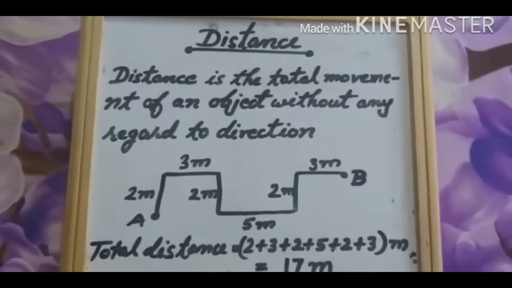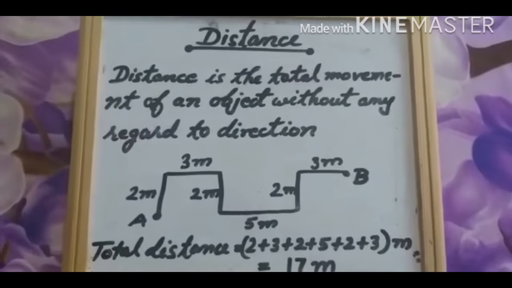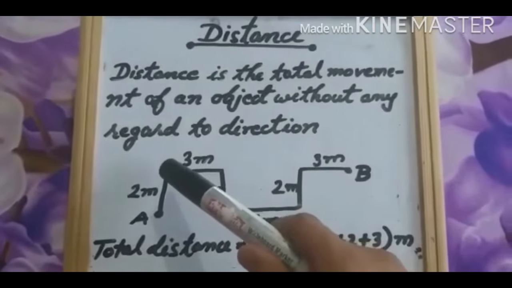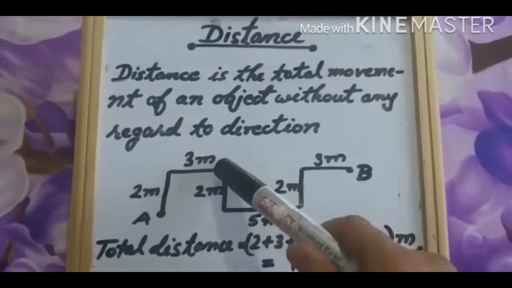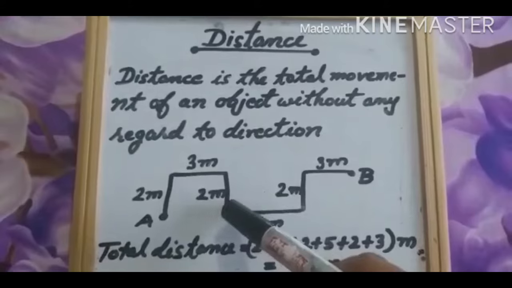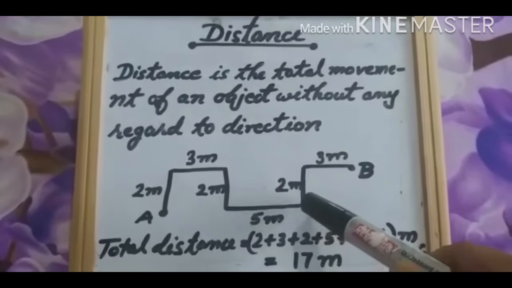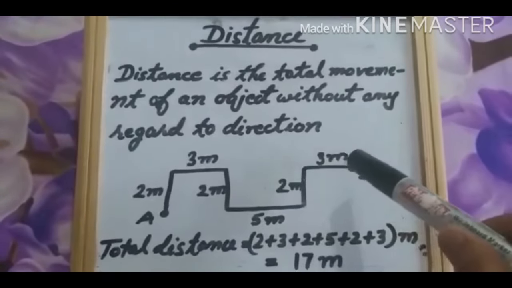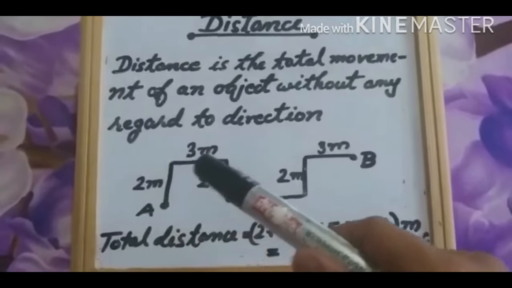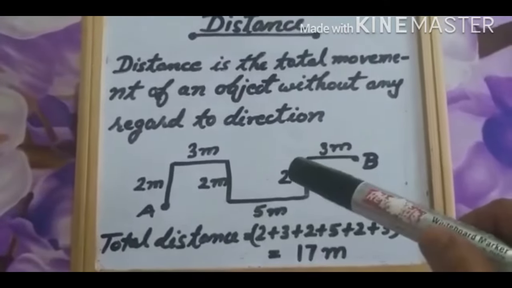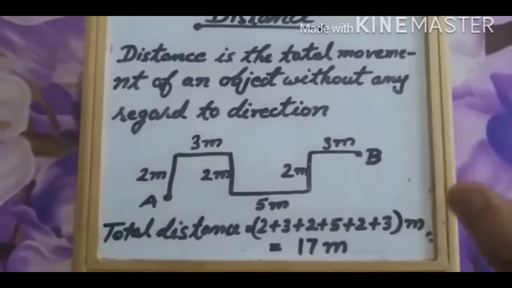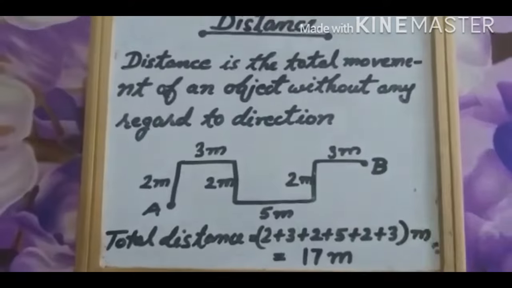In distance, the path can be changed. So we can say that from here it is north direction, from this point to this point it is east, then south, then east, again north, again east. So in distance we don't take any direction because in distance we have to measure the total length of the path. So the total length of the path is 17 meter.